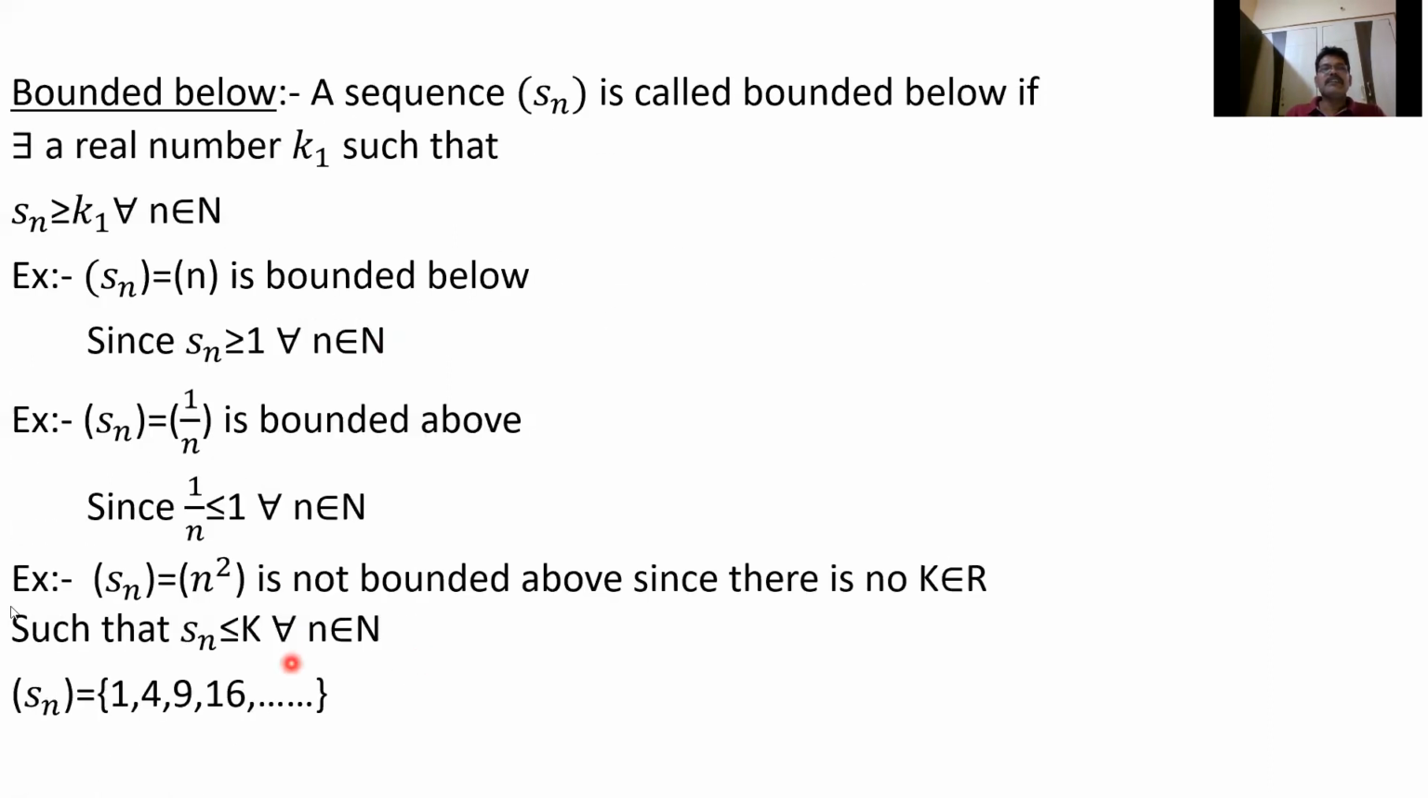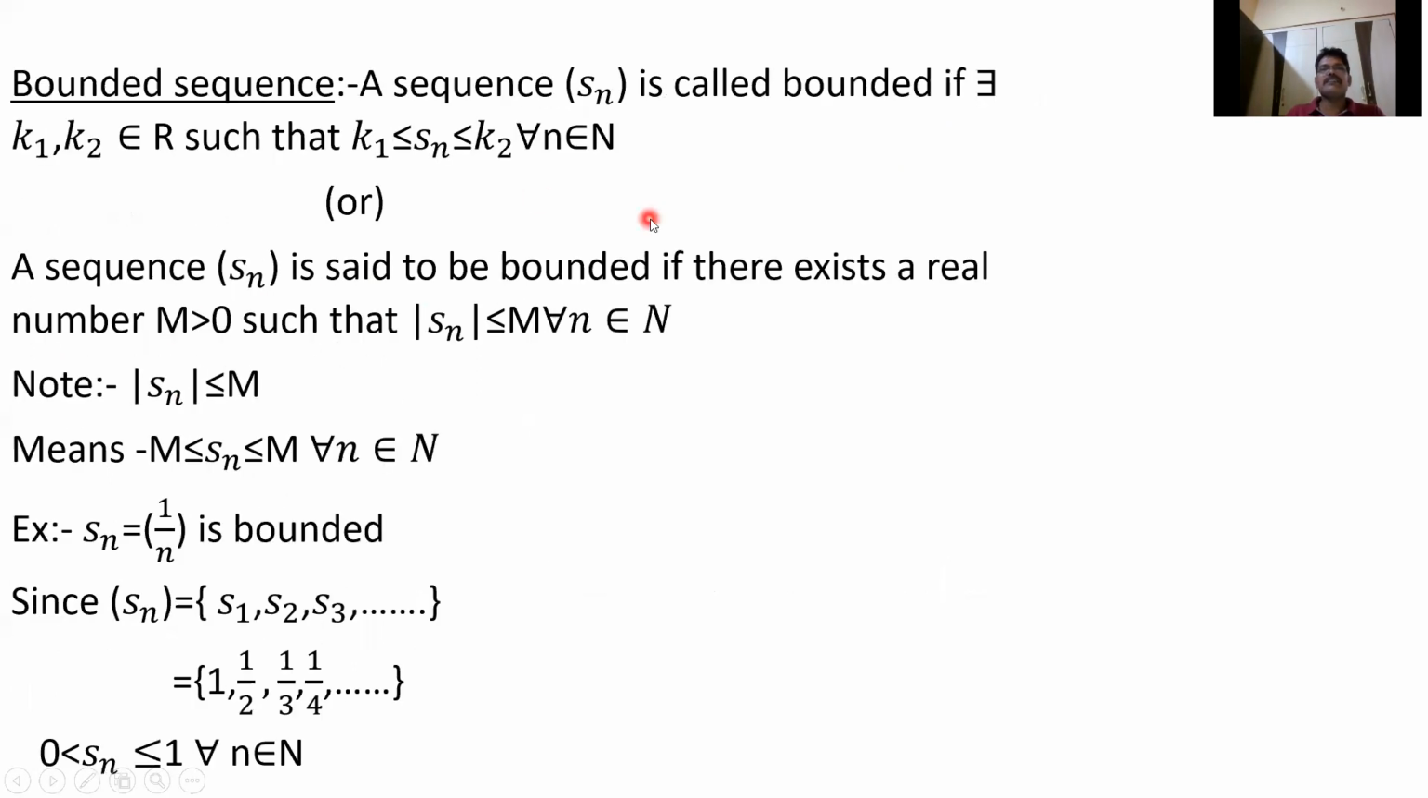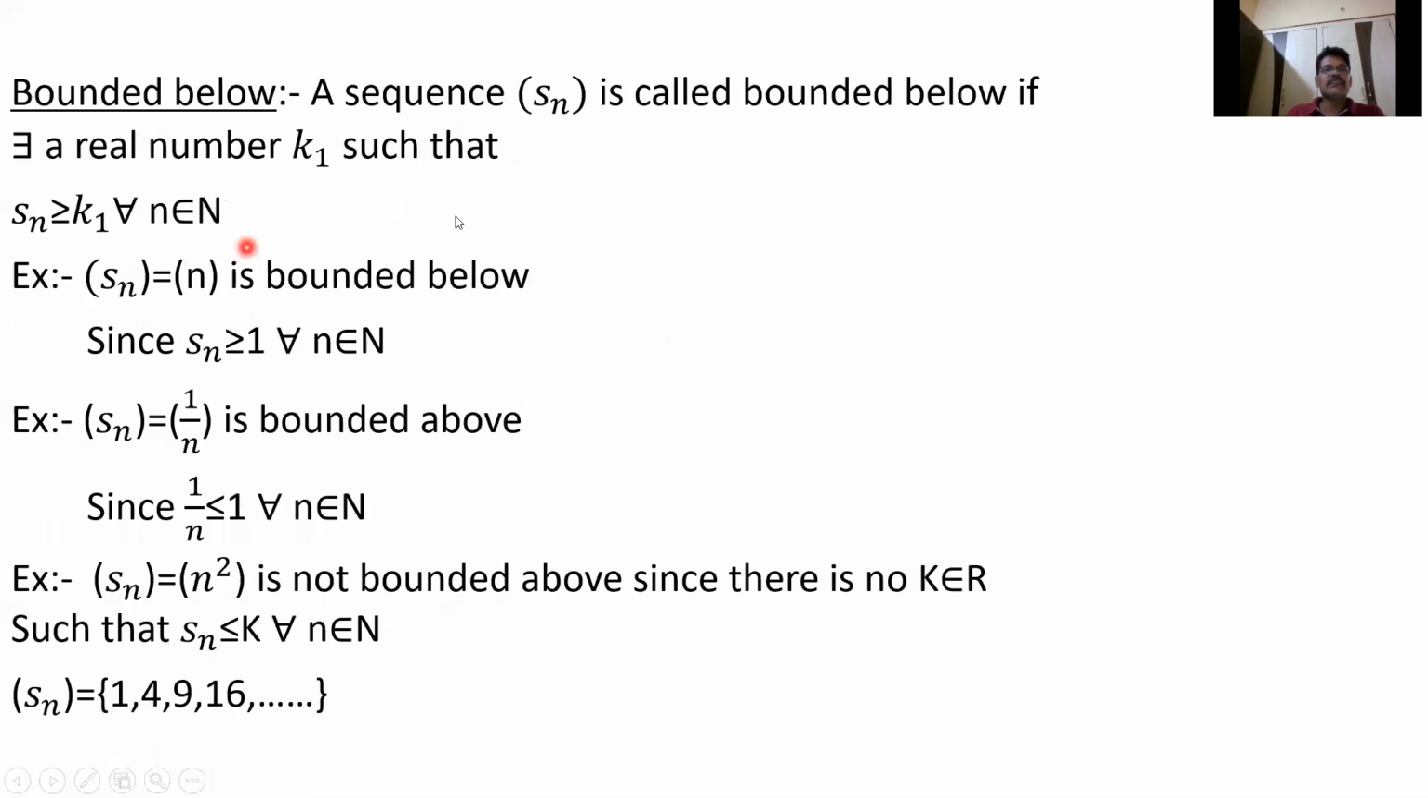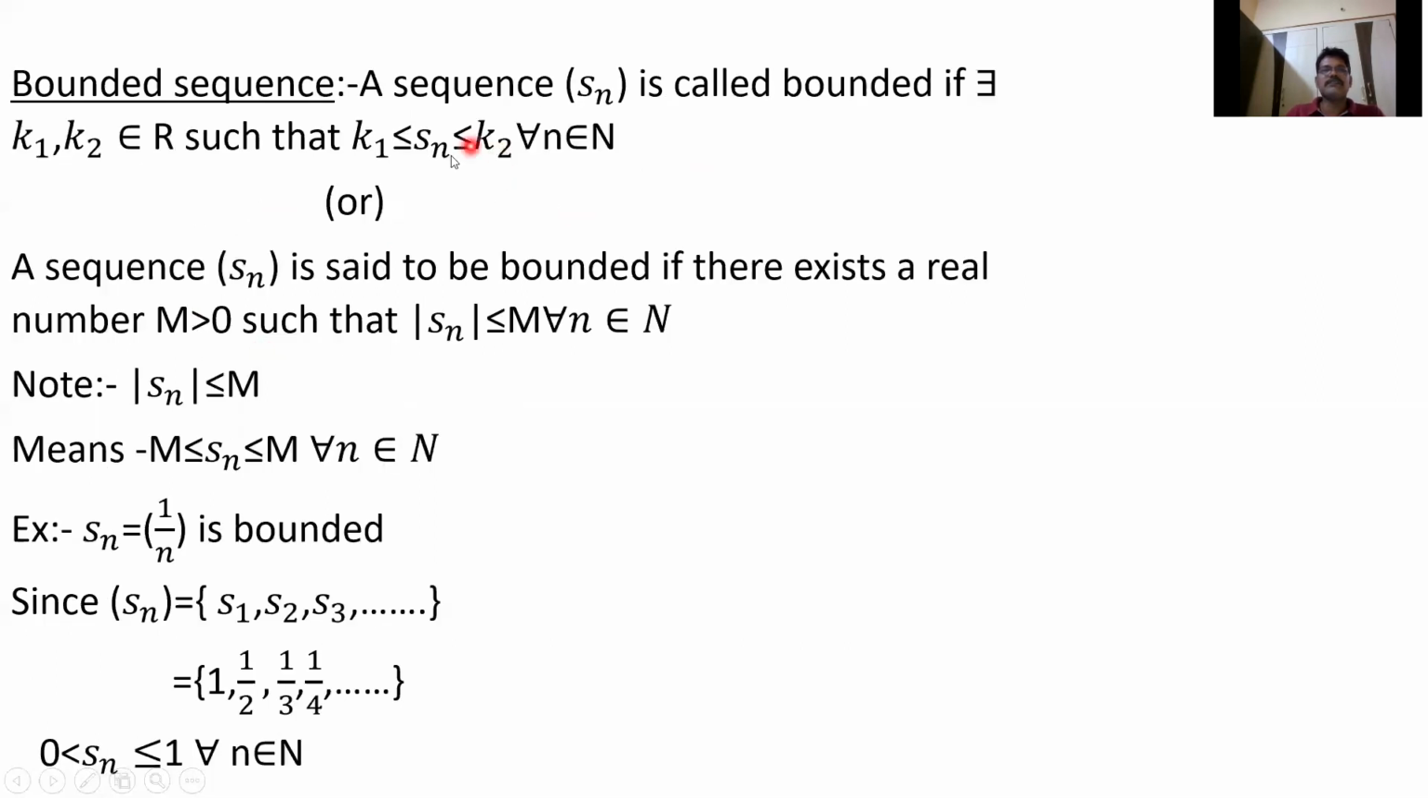Now bounded above is missing. A sequence Sn is called bounded above if there exists a real number k2 such that Sn is less than or equal to k2 for all n. So a sequence Sn is called bounded above if there exists a real number k2 such that Sn is less than or equal to k2.